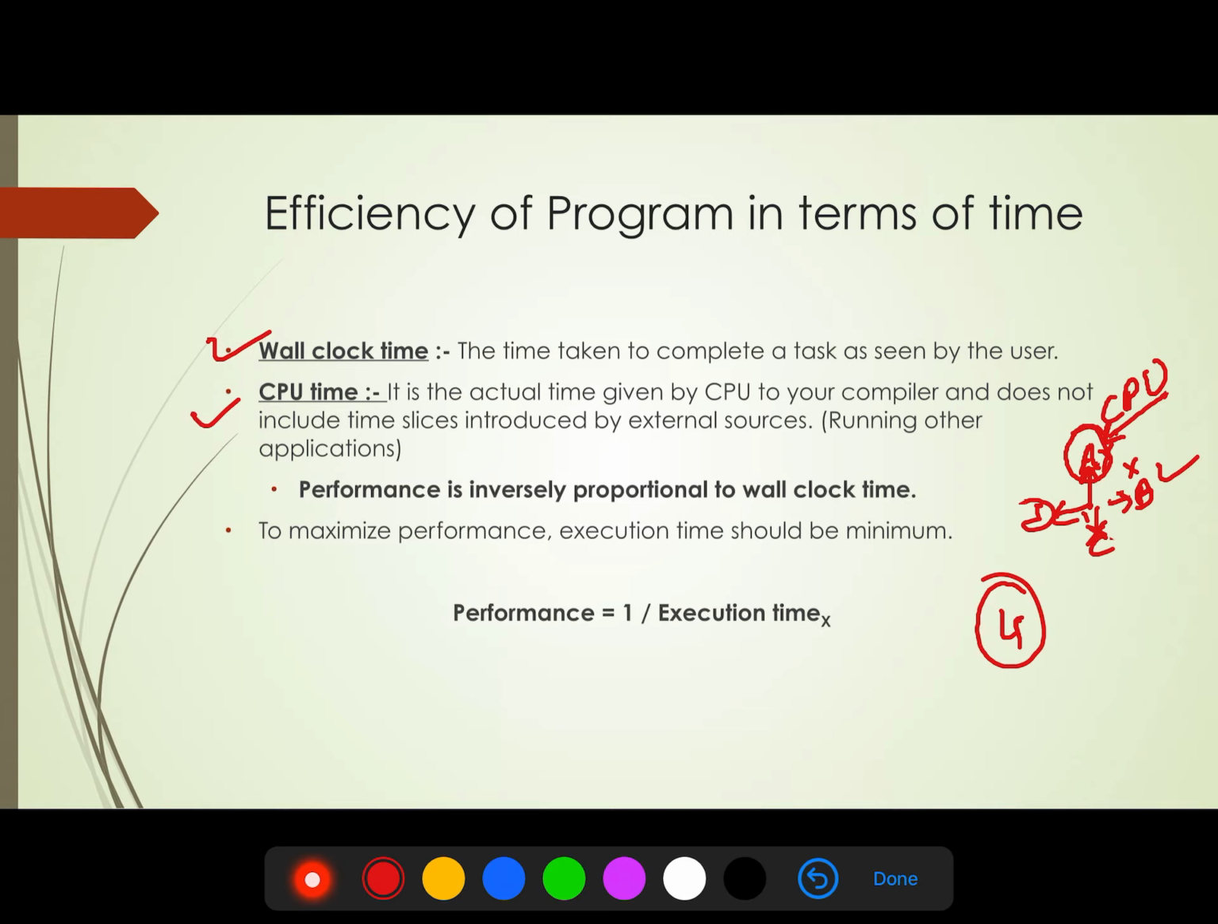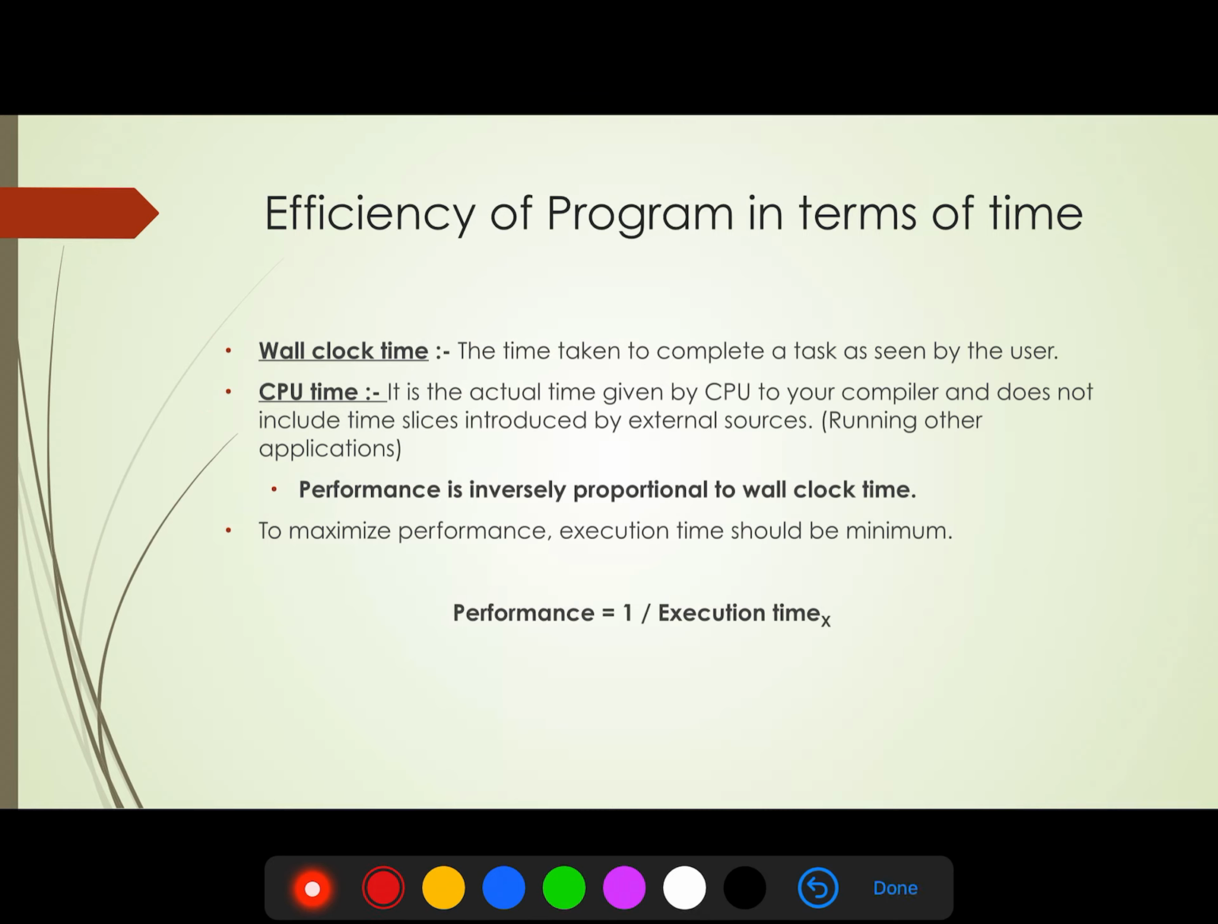But the performance is inversely proportional to wall clock time. What is the meaning of inversely proportional to wall clock time? It means as the performance increases, the wall clock time decreases, and as the wall clock time increases, the performance decreases. So performance equals 1 upon execution time of X.